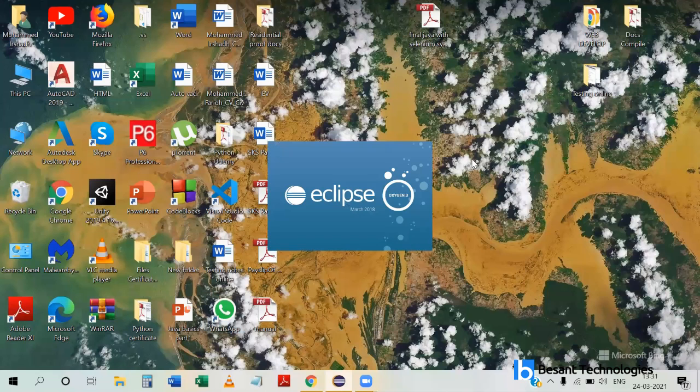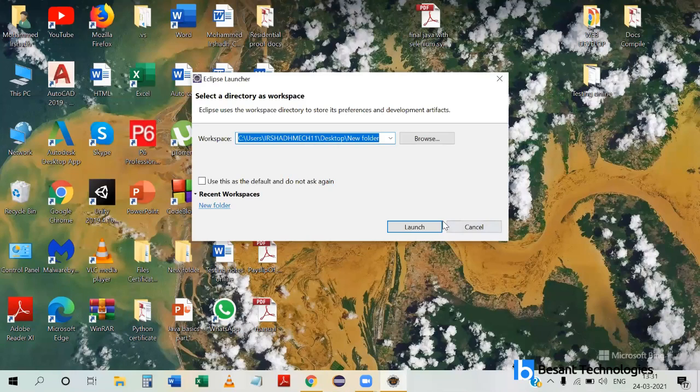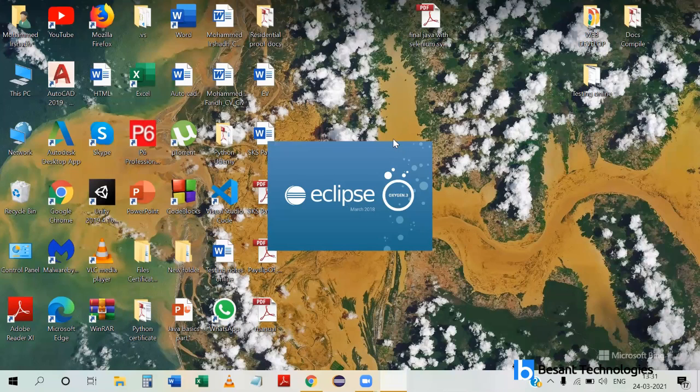Actually, that is needed for Selenium. Let's install it in the background. Yes, you can do it now. Actually, it is a plugin. This plugin is essential for running testing code, not Selenium code. So it is for testing code, and it will take some time. For Selenium, there is no need to install anything. We are just going to add some jar files, so we can straightaway add them while doing the project. So for Selenium, no special software is needed, but for testing, we need to install this plugin.